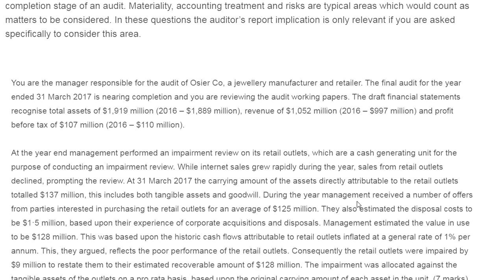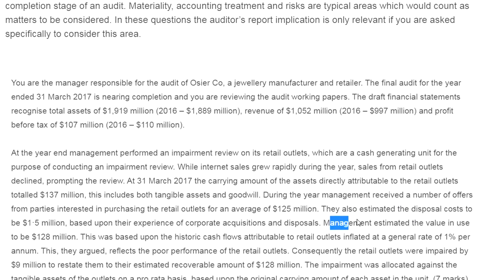This includes that during the year management received a number of offers. They also estimated, and the estimate is given here. You can see my cursor. Just 1 minute, I highlighted it. The management has estimated the cost of disposal based upon further management estimates.